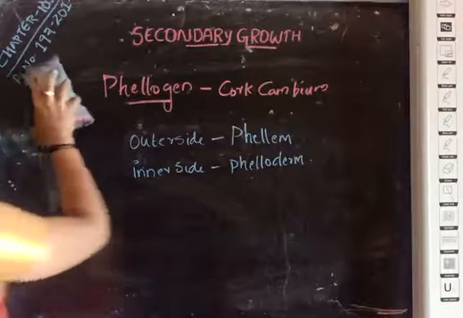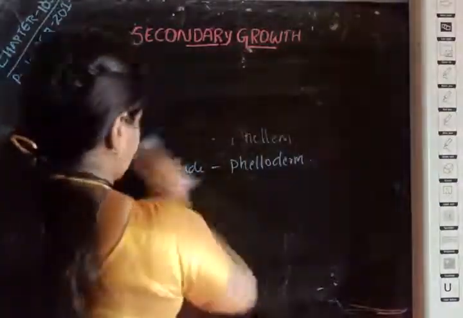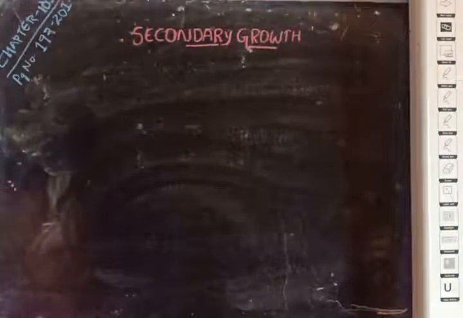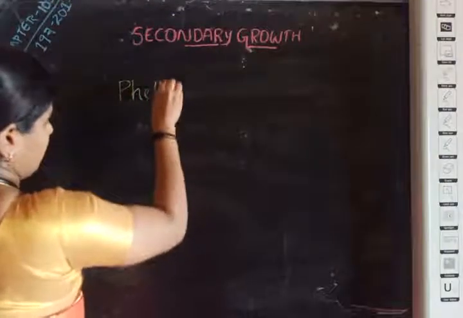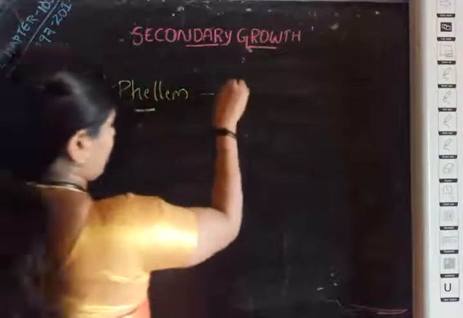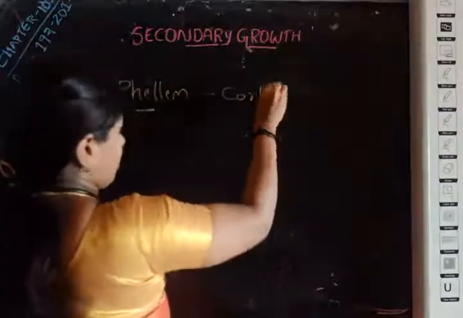First, what is phellem? Phellem is also called cork.